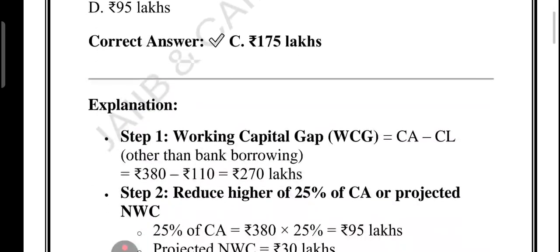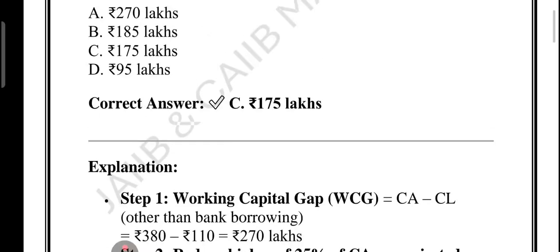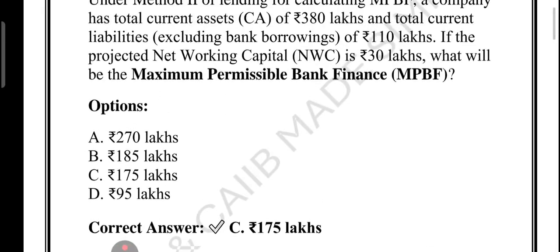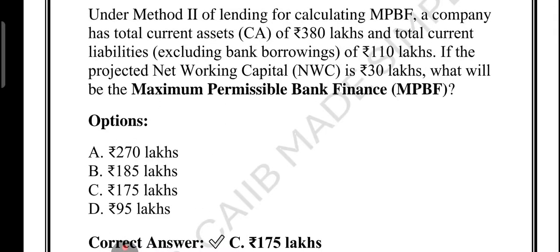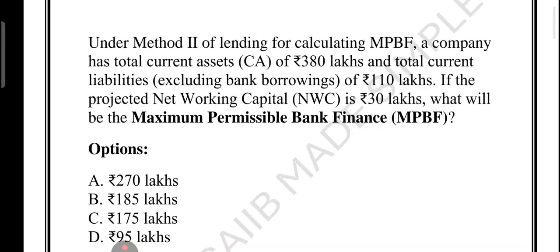The second step after calculating the working capital gap is to deduct the borrower contribution. So what is the borrower contribution? Under method number 2, it says that borrower is required to bring some of their own money, either 25% of their current asset or projected net working capital, whichever is higher. So what is the 25% of the current asset? Total current asset is 380 lakh. 1/4 of 380 lakh is 95 lakh, and projected net working capital is only 30 lakh. So which is higher? 95 lakh is higher.